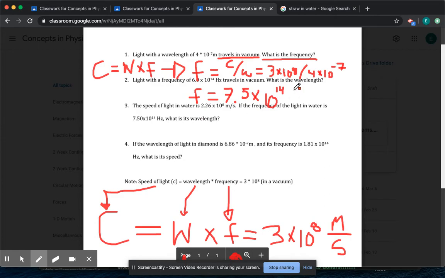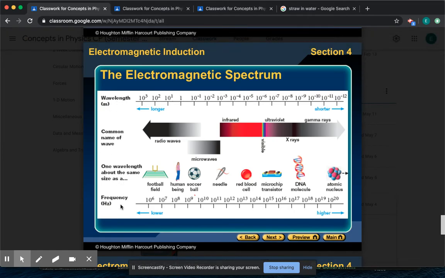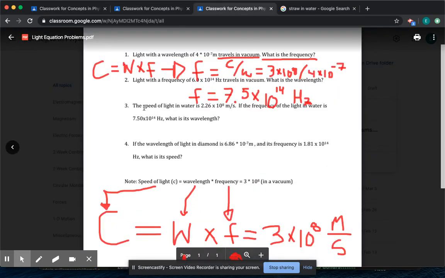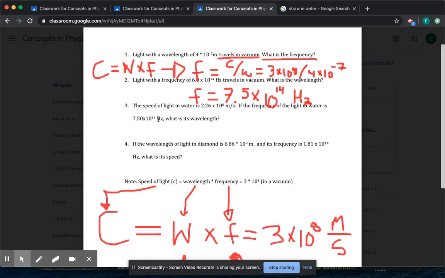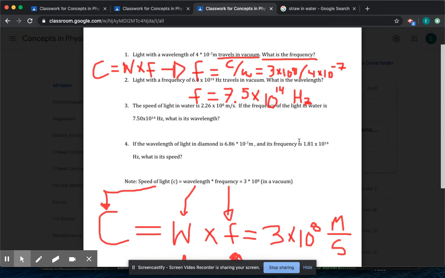The unit of frequency is hertz. Okay? Hz, which you may have seen on your radios before. So wavelength, it's a length, so it's in meters. Okay? But frequency is in hertz, Hz. All that means it's a time value. Okay? But just know the unit of frequency is in hertz. So for number 2, you see it says Hz, 3 is Hz. That Hz, that's the frequency value. That is the unit of frequency. Okay, so wavelength is in meters, frequency is in hertz, Hz.